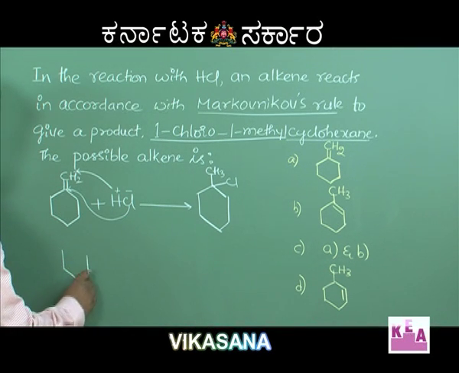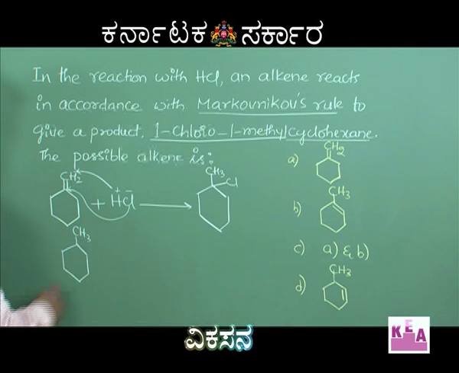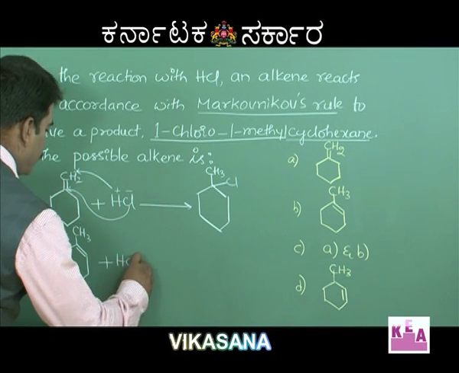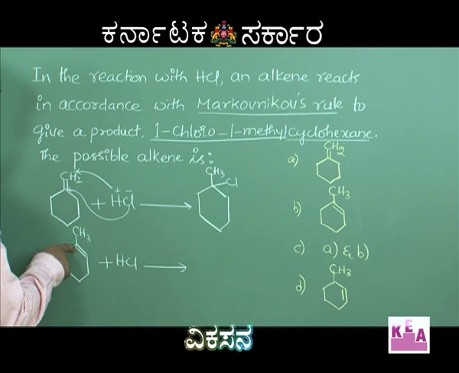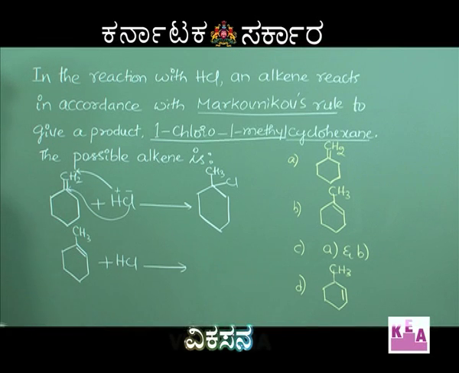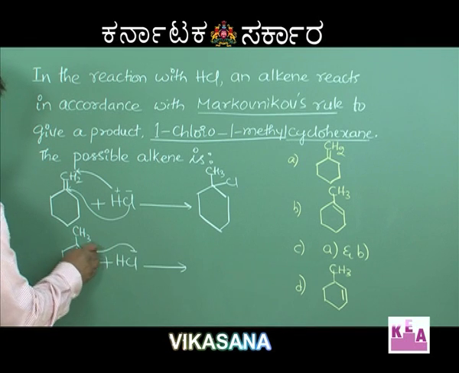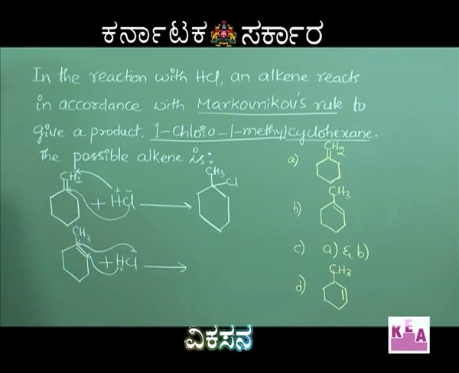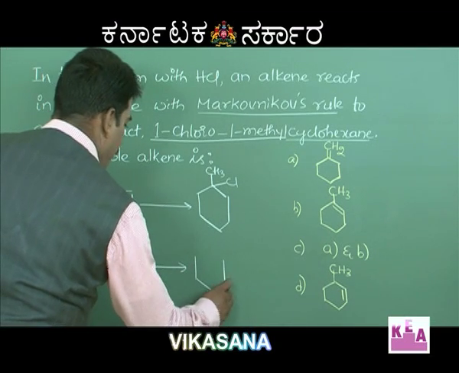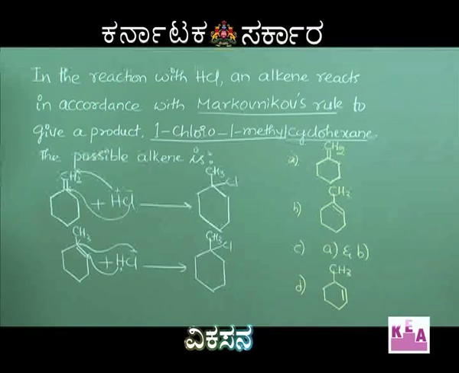Second, let me try out. The second one is this compound, methyl cyclohexene, something like this. Addition of hydrochloric acid to this, will it give the same compound? Let us see. This is CH, this is CH3. Now, this Cl should get attached to the carbon atom containing fewer hydrogen atoms, and this H plus goes to this carbon atom. So, giving the same compound, 1-chloro, 1-methyl cyclohexane.